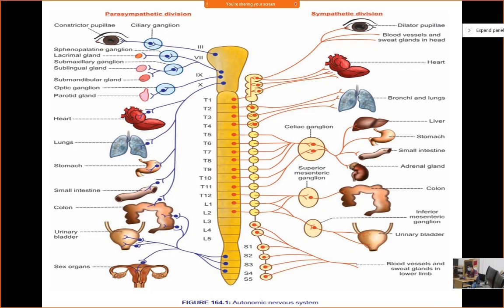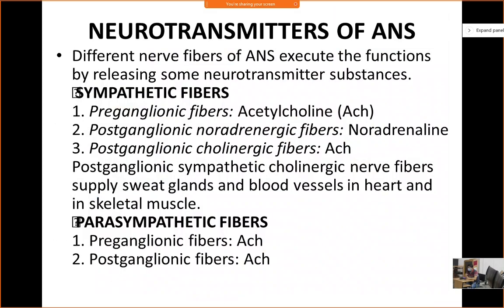Okay, sympathetic means adrenaline and noradrenaline. What type of neurotransmitter do we have in the autonomic nervous system? So please read this topic, this neurotransmitter. This is also very important. Receptor, then neurotransmitter, and then the effect on the different organ systems.